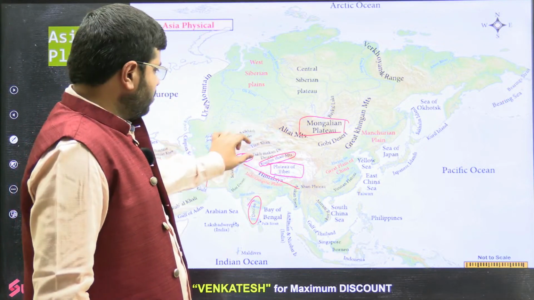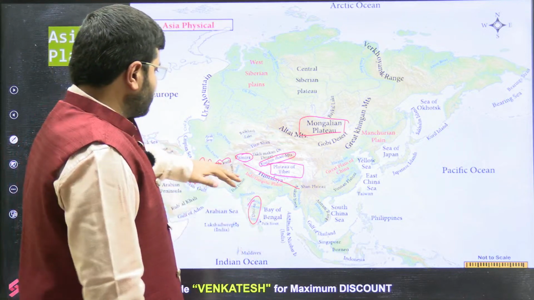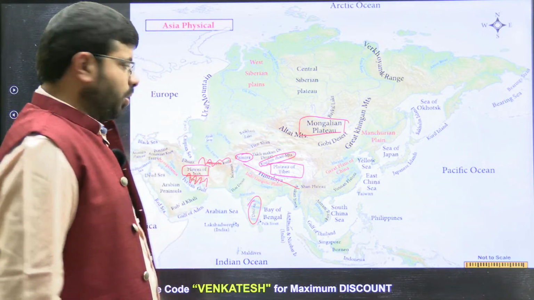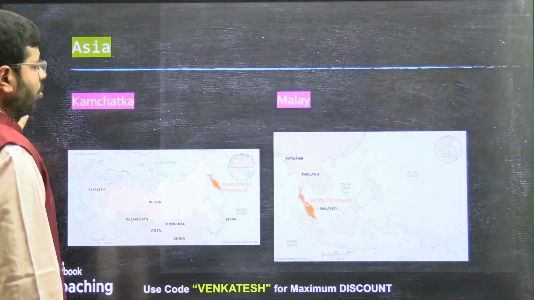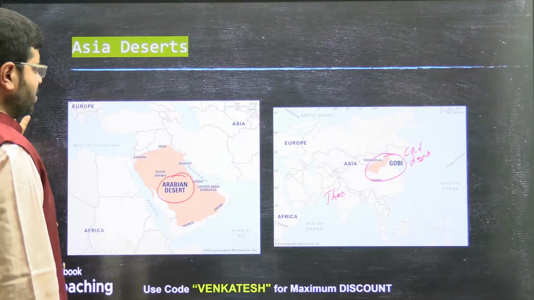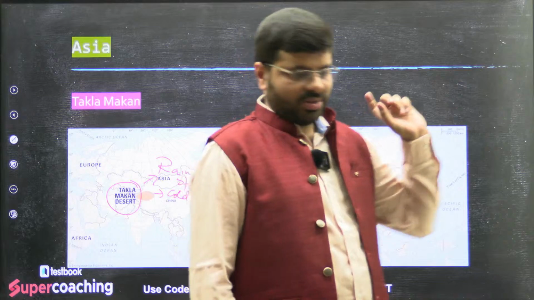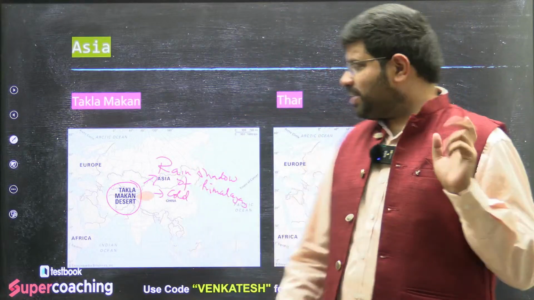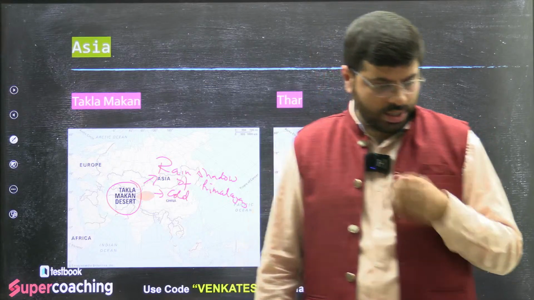In between these, you will find the Takla Makan, which is in the rain shadow of the Himalayas and the Kunlun. That is why this is a cold desert. You will not find much vegetation there. So it's a cold desert, just like the Gobi desert. The Gobi desert and Takla Makan are the cold deserts of Asia.